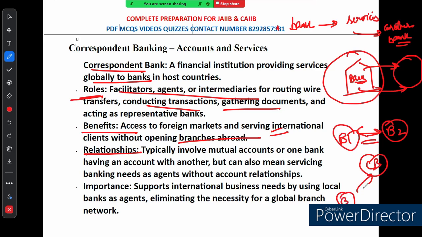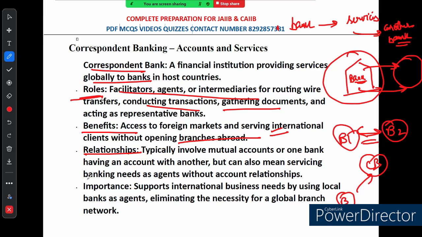In some cases, a correspondent bank acts like an agent for another bank, handling their banking needs without having any account relationship at all. It's all about finding the best way to serve customers globally. So this is how it works.